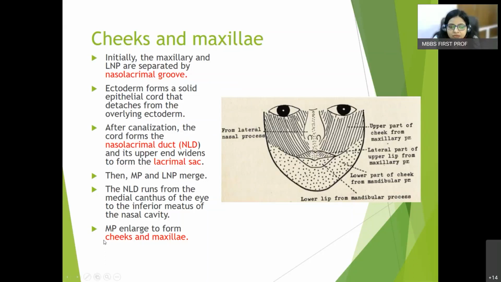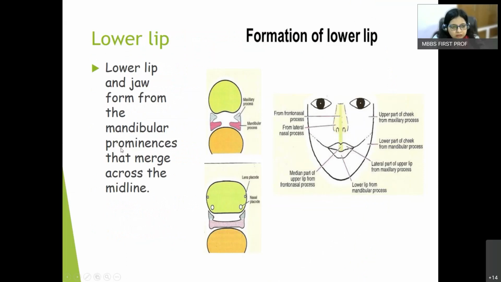Okay. So the maxillary prominences enlarge to form the cheeks and maxilla. Now the lower lip, you can make out that the lower lip is formed from the mandibular prominences. When they fuse together, come in the midline, they form the lower lip. As you can see in the previous slide, the mandibular prominences merge across the midline and form the lower lip. See, this one pink structure is the mandibular prominence or the mandibular process, and the lower lip is formed like that.